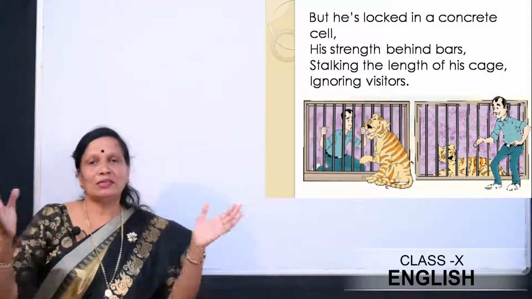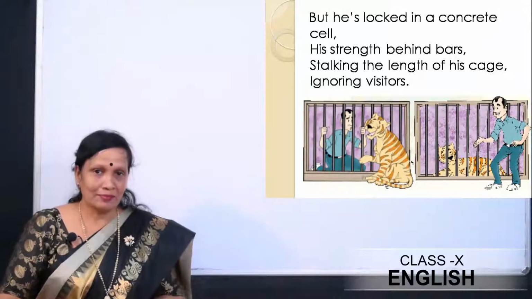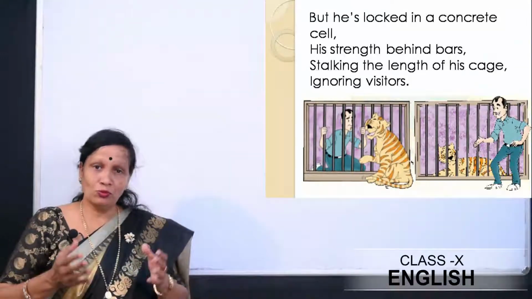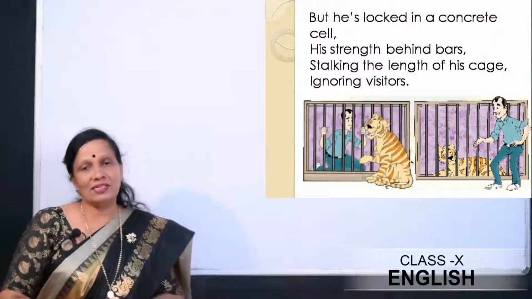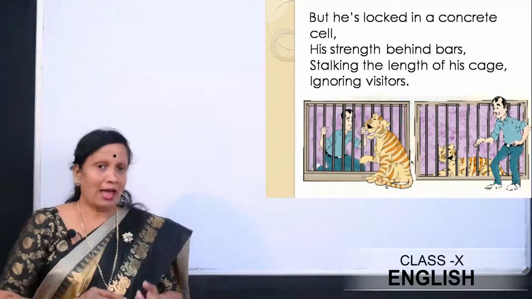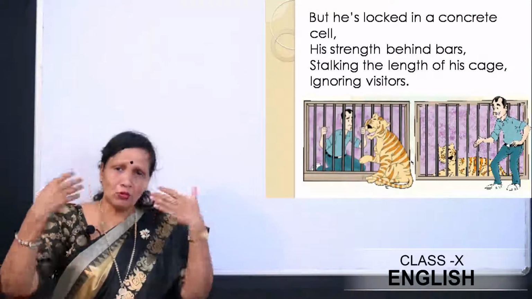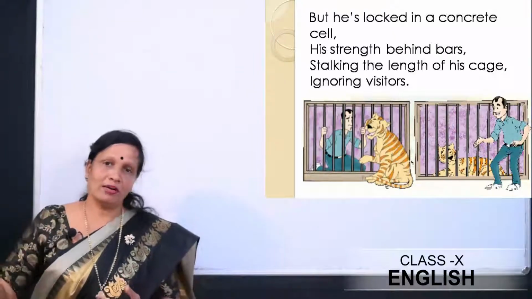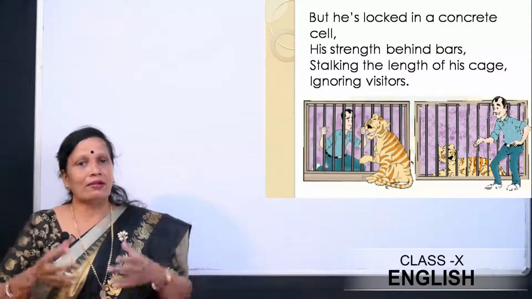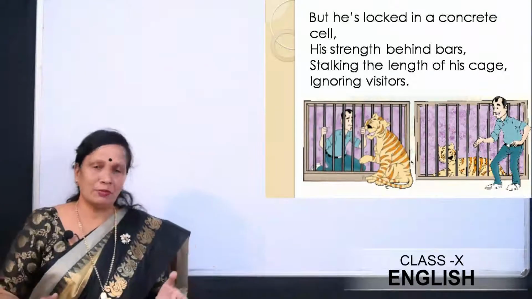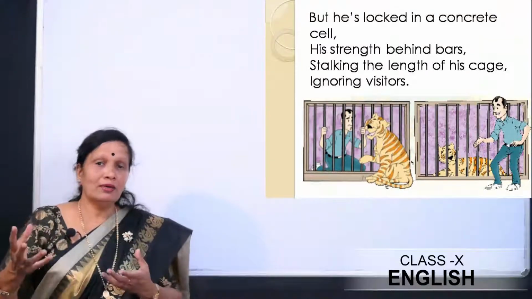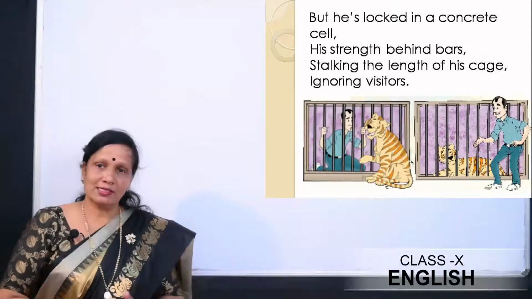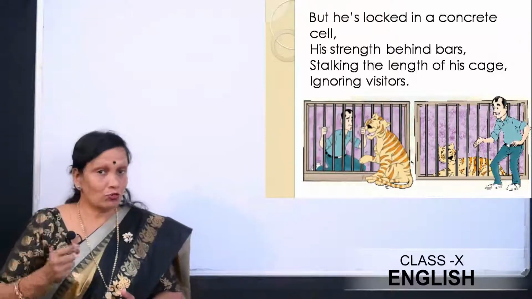So you all know that there are a lot of visitors who visit the zoo to look at these animals and enjoy. You also might have visited many zoos in Port Blair, and also whenever you go to the mainland, there are big zoos with so many animals. So here also there were visitors and stalking the length of his cage.